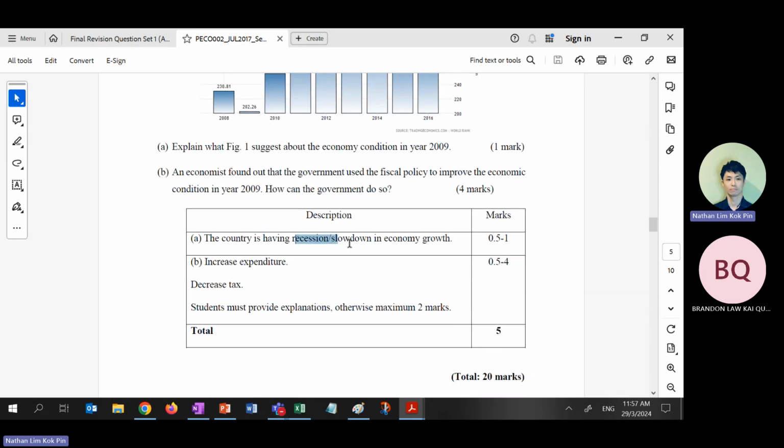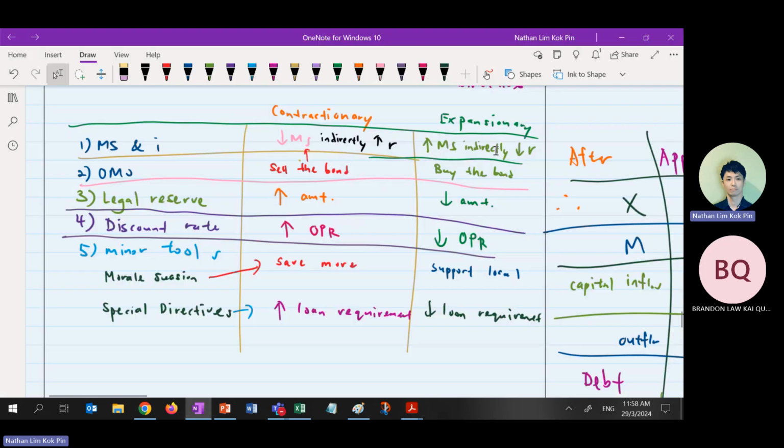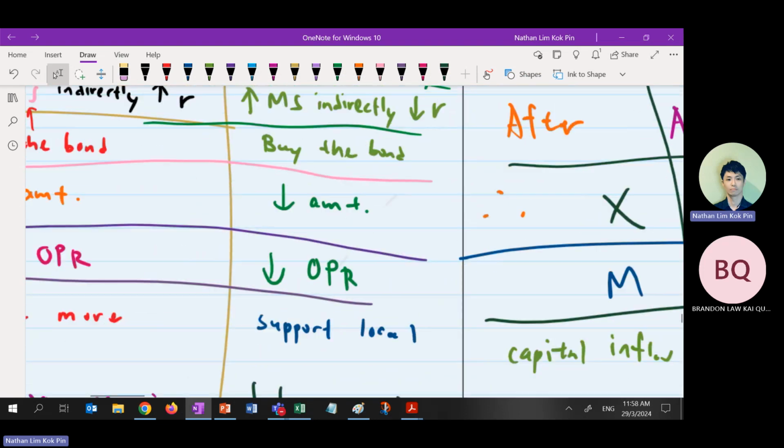So in here is recession or slowdown. But I ask you to change the fiscal to monetary policy. If there's a slowdown, the Reserve Bank needs to use expansionary monetary policy. Because some of the answer guide cannot be used already, you have to tell me this.